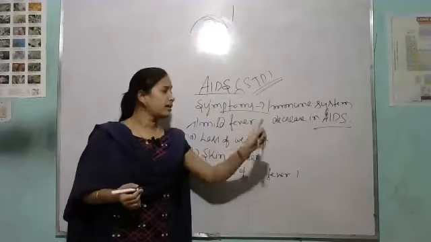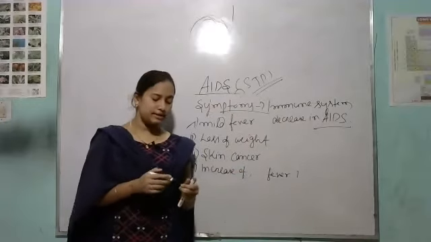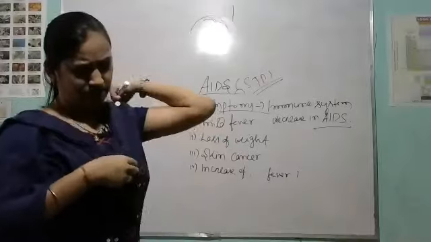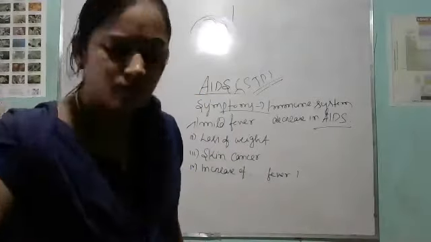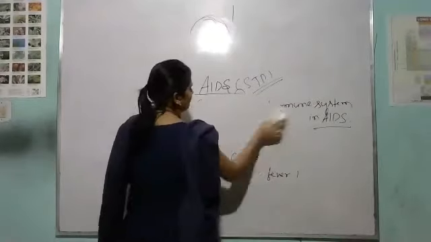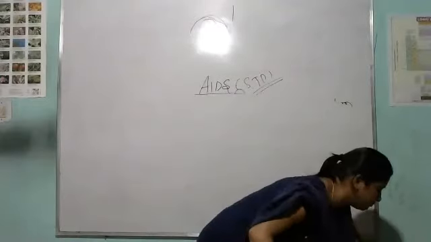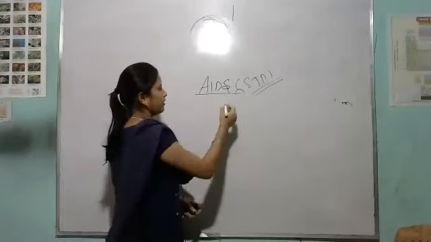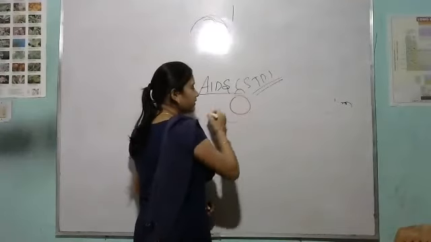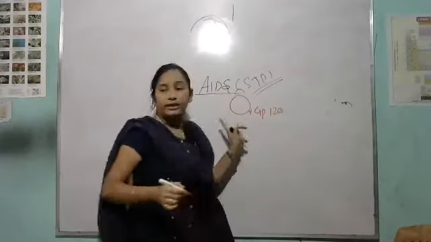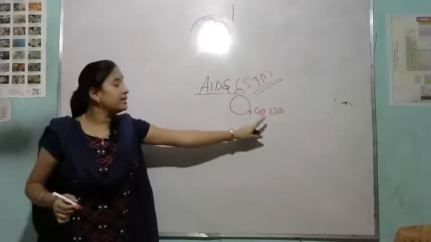So what is the reason that the immune system decreases in AIDS disease? See, so this is your virus and the protein coat having GP120. This is your virus and the protein coat having GP120.